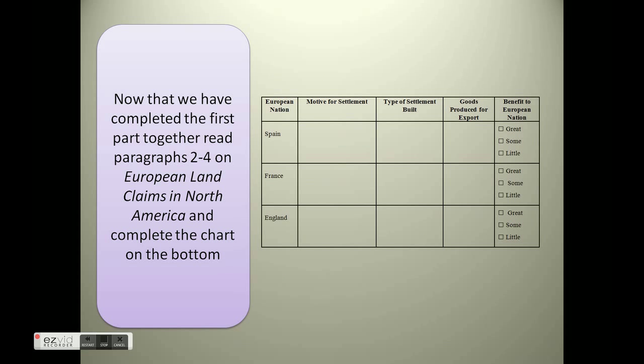Now that we have just completed the first part, let's read paragraphs 2 through 4 on European land claims in North America and complete the chart on the bottom. You've completed the top part of the worksheet. Now I want you to complete the second part. I want you to specifically look for motive for settlement, type of settlement built, and goods produced for export. And then indicate whether this benefited the European nation a lot, some, or little.